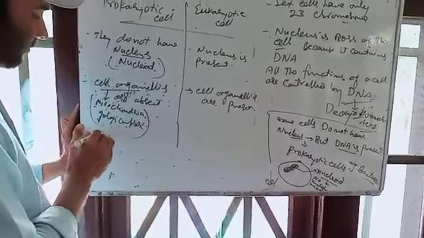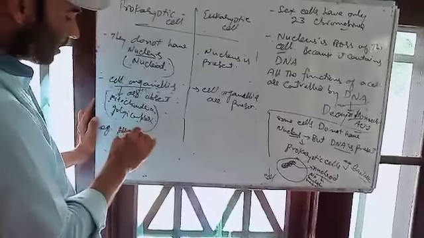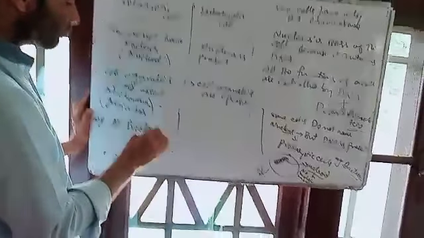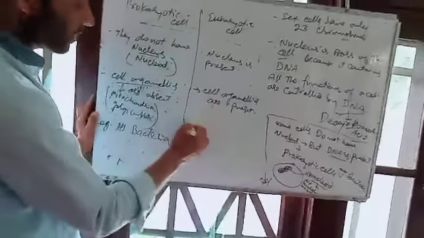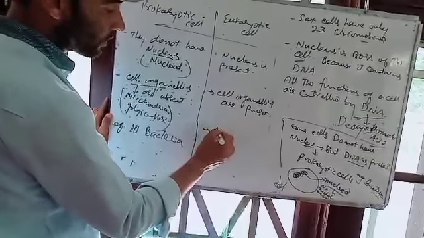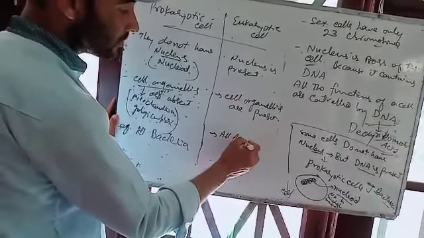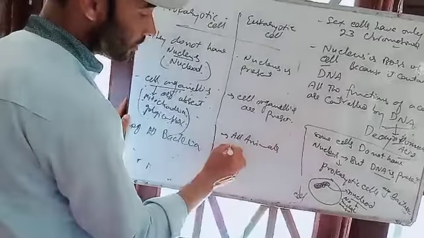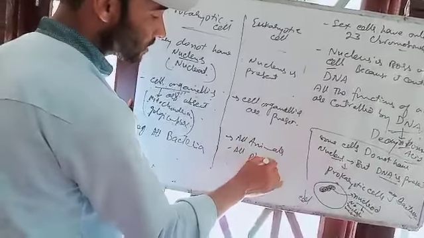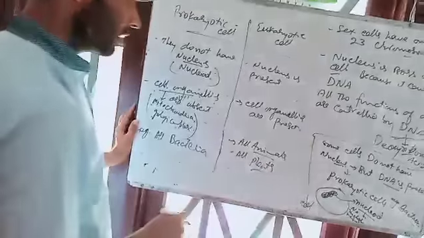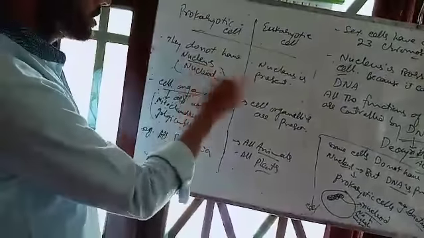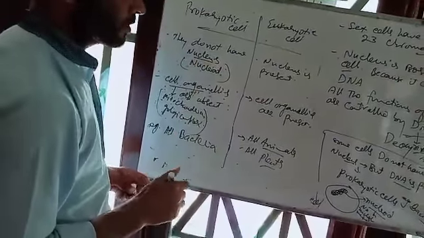Next is examples. Examples of prokaryotes are all bacteria. And all animals, all plants, they are all eukaryotes. It was the difference between prokaryotes and eukaryotes.